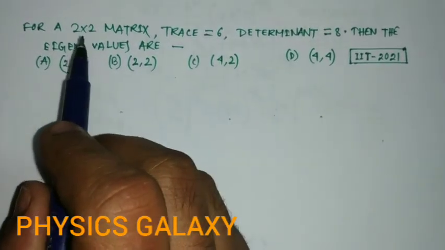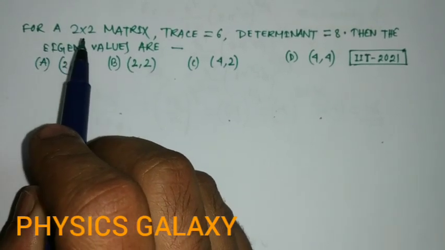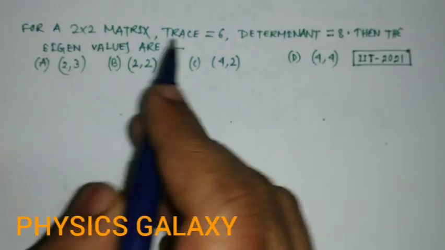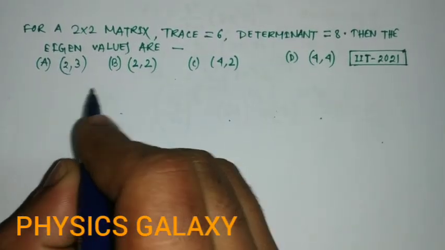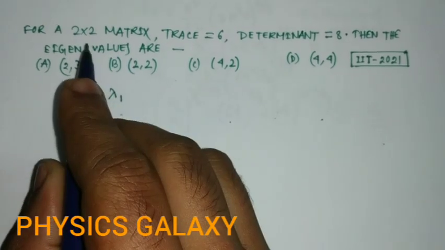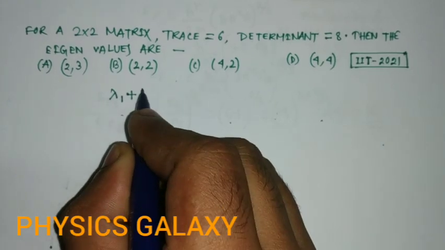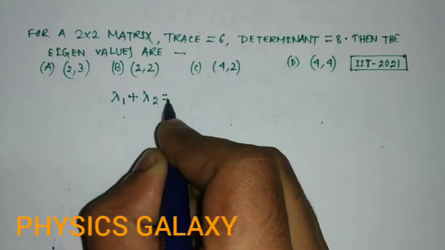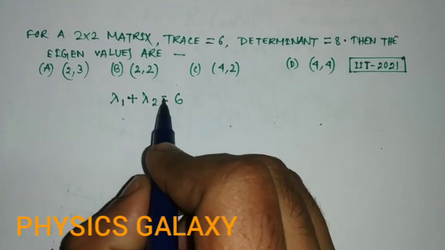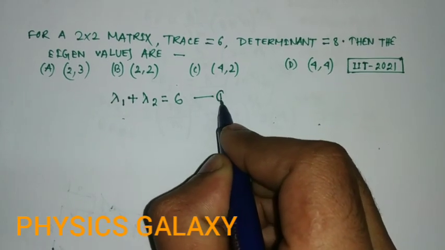So now the question: A is a matrix of order 2, and it is a square matrix. Let us consider the eigenvalues lambda 1 and lambda 2 for matrix A. By the properties of eigenvalues, the sum of the eigenvalues is equal to 6, which is the trace. That is the first condition.